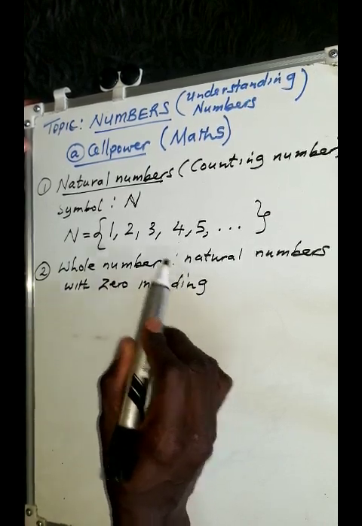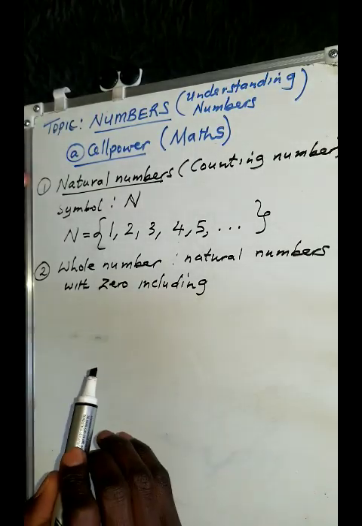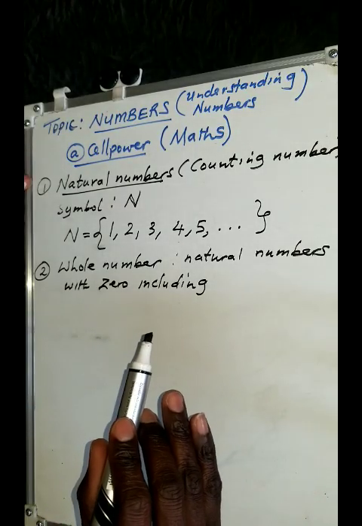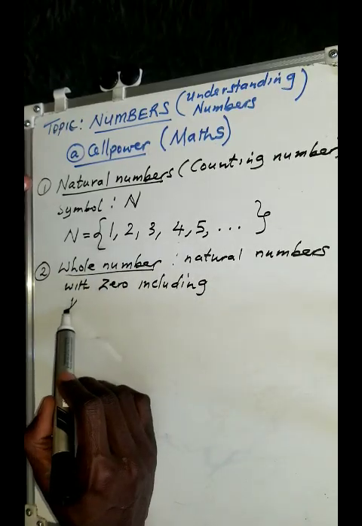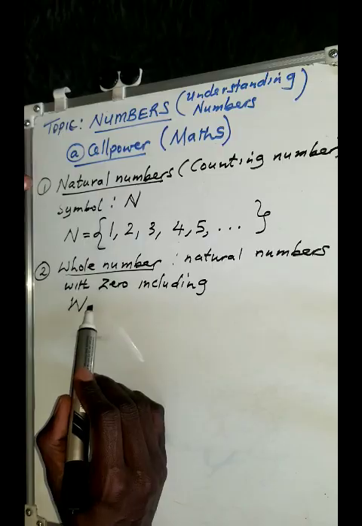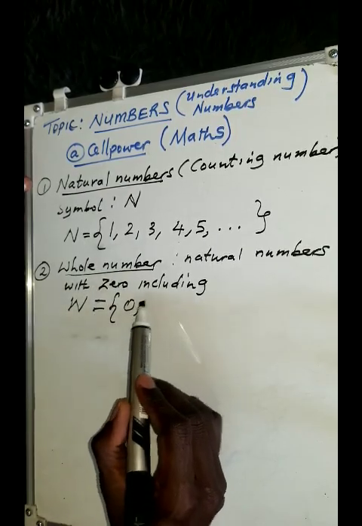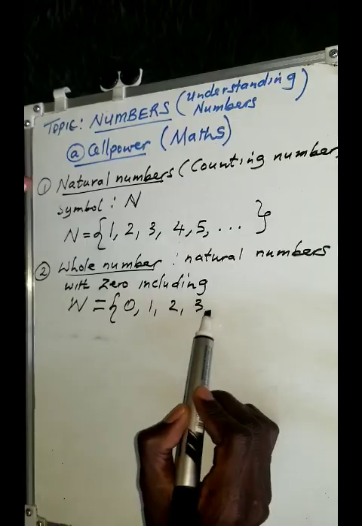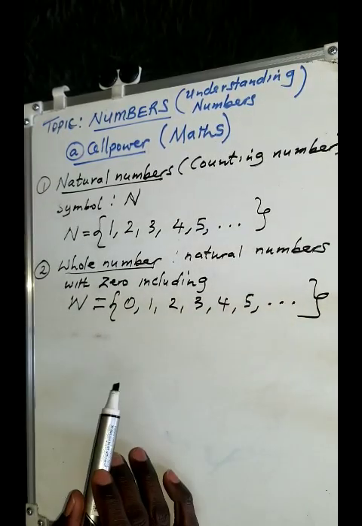So when you get the natural numbers and include 0, those are what we are calling whole numbers. Whole numbers can be represented by a symbol that looks like a W. If I was to list whole numbers, you start from 0, 1, 2, 3, 4, 5, and so on and so forth.